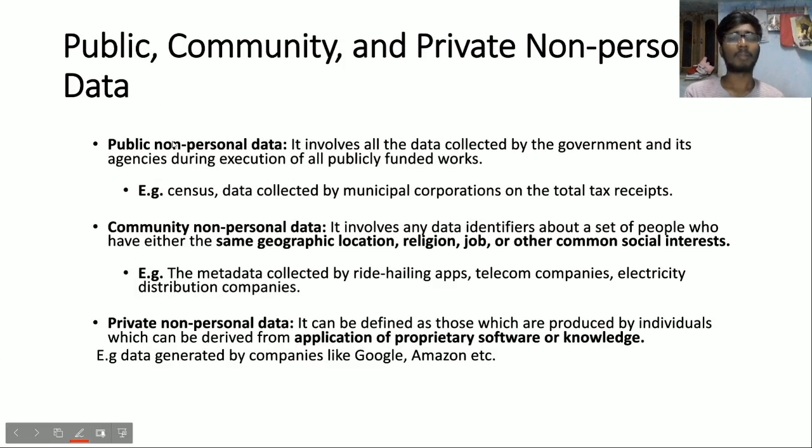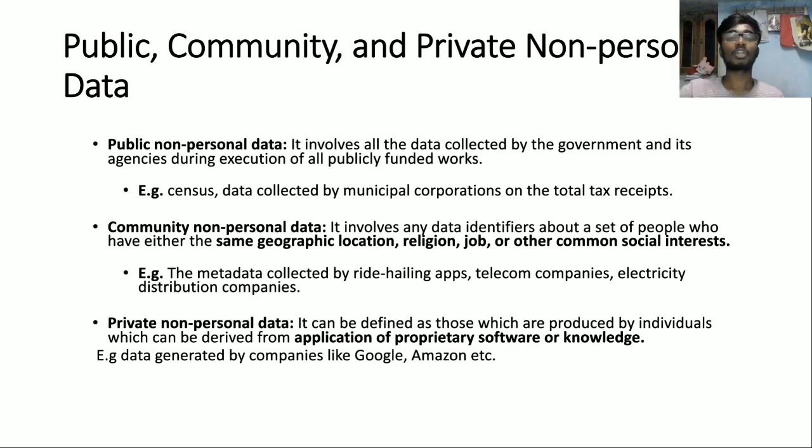So what is this public non-personal data? It involves all the data collected by the government and its agencies during execution of publicly funded works like the census, or data collected by a municipal corporation. So from this census or data collected by a municipal corporation, if you remove the personally identifiable things, the data which you will have is called public non-personal data.